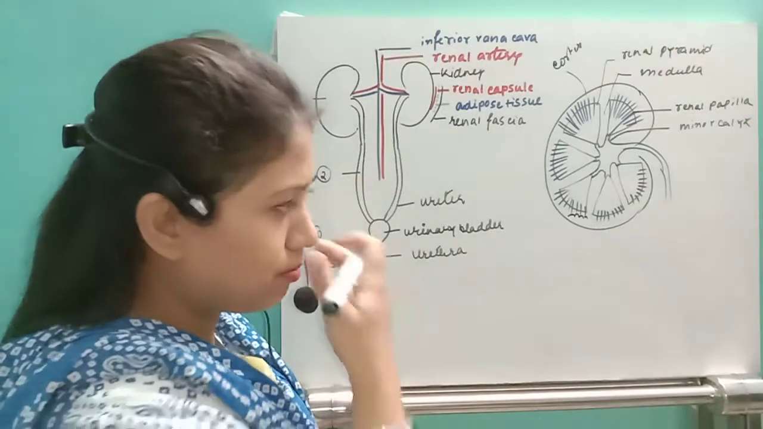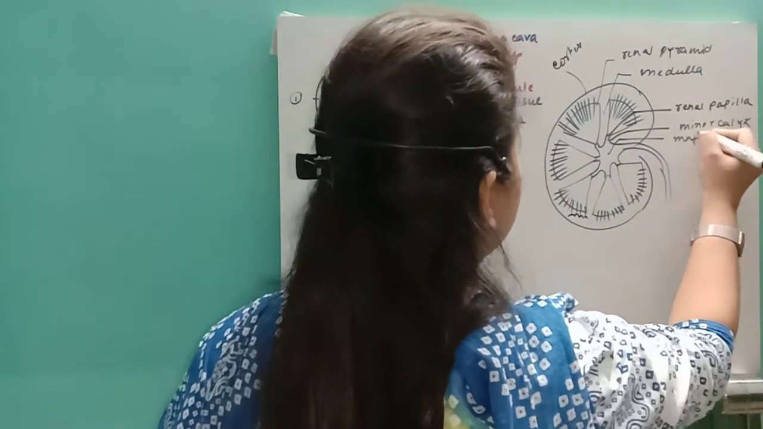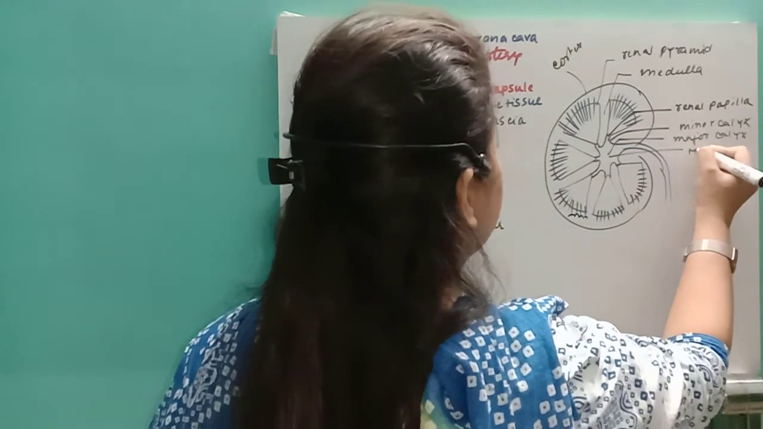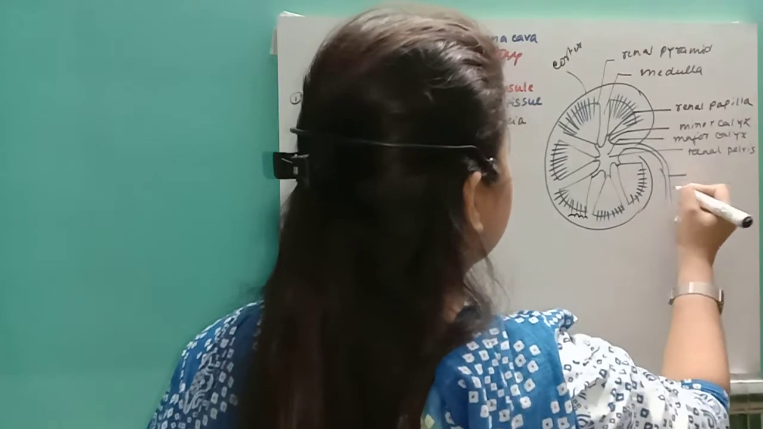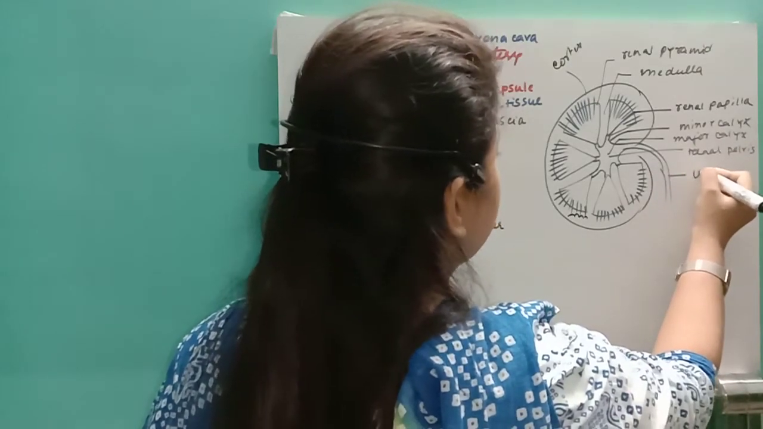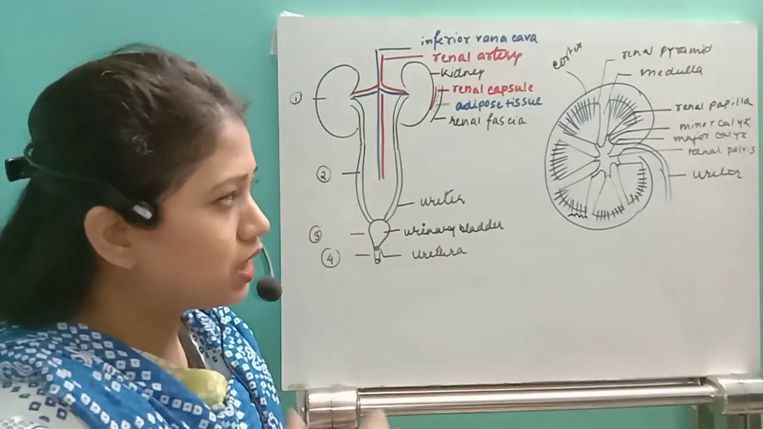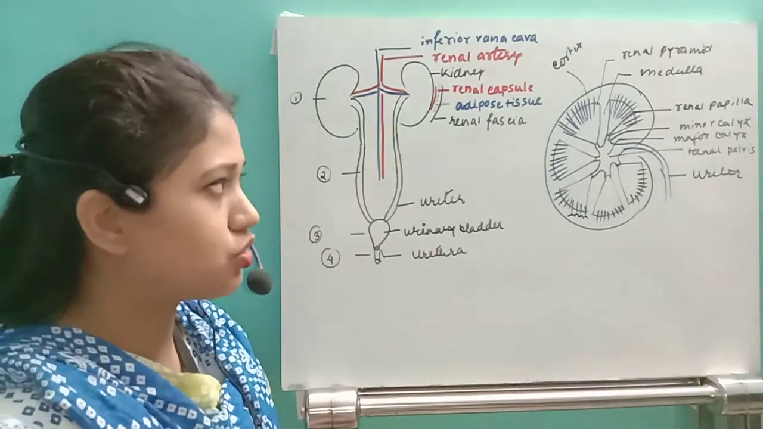Now 2-3 minor calyces will join to form the major calyx. Then the major calyx will join ultimately to the renal pelvis, and this renal pelvis will eventually come outside through the kidney, and that will be called the ureter. Right, so this is the structure of the kidney internally. We cannot see much here, as I can show very few distinctions.